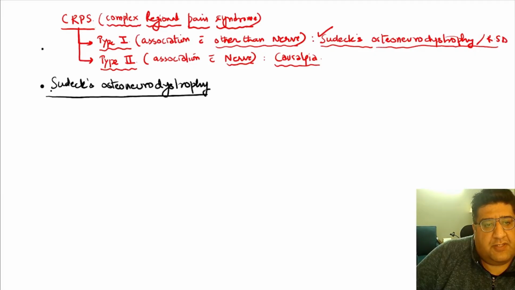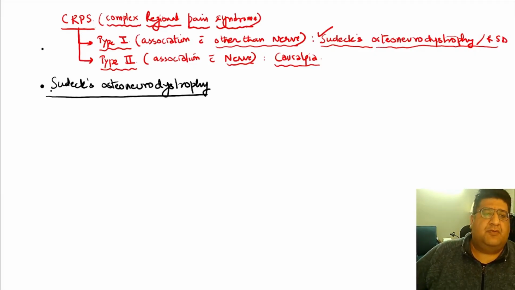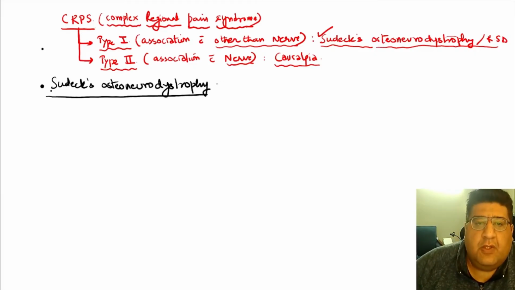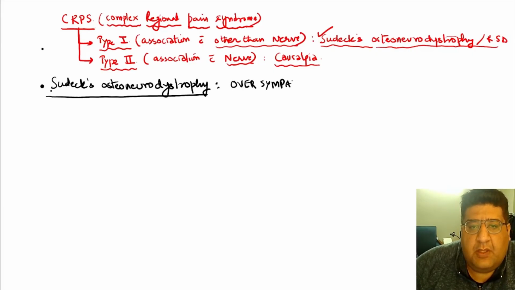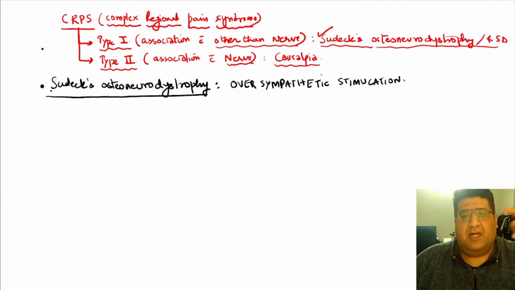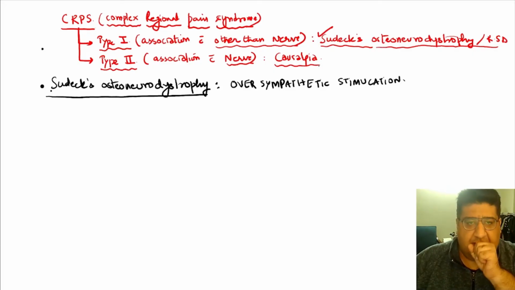But let's try to understand the fundamental behind Sudeck's osteoneurodystrophy. There is over-sympathetic stimulation, that is the key word. Nobody has been able to crack as of now why this happens, but one thing is for sure, that there is uninhibited, uninterrupted, uncontrolled, unregulated over-sympathetic stimulation that happens.